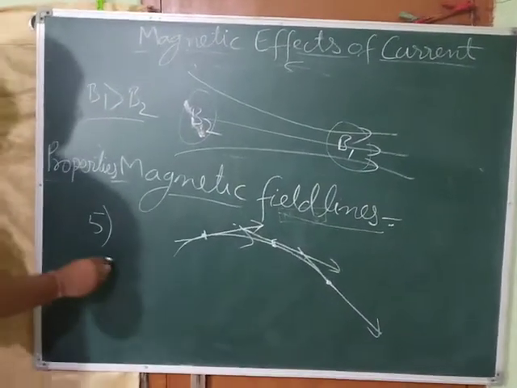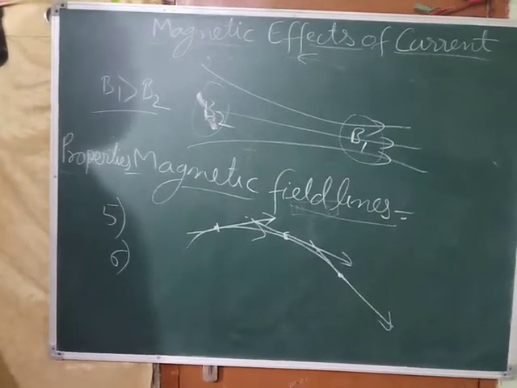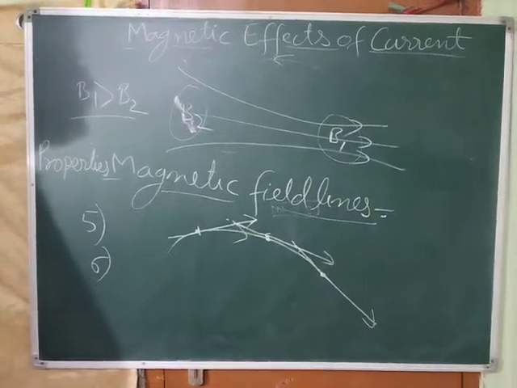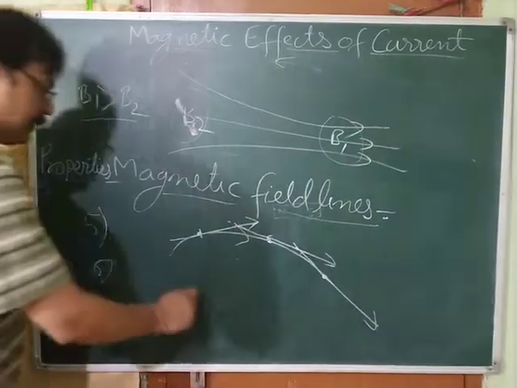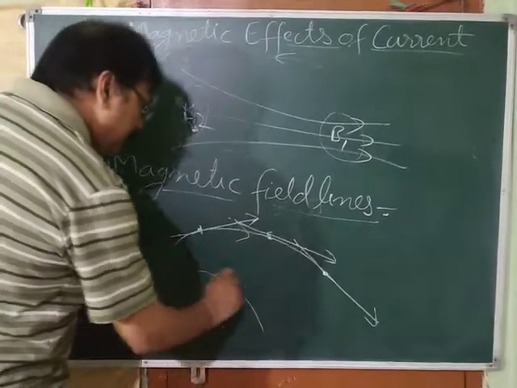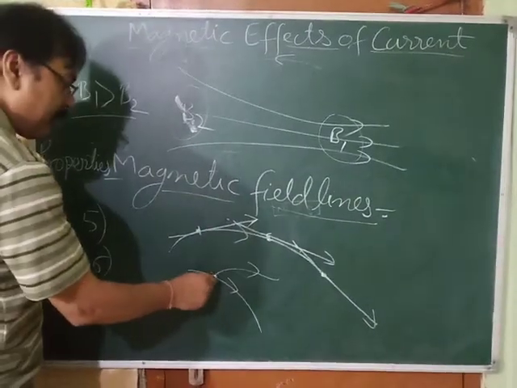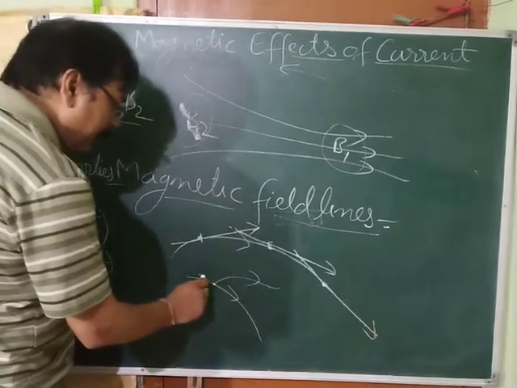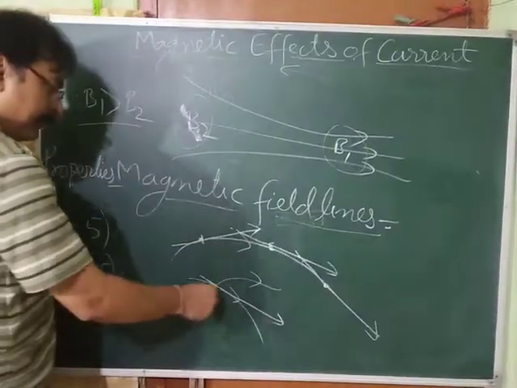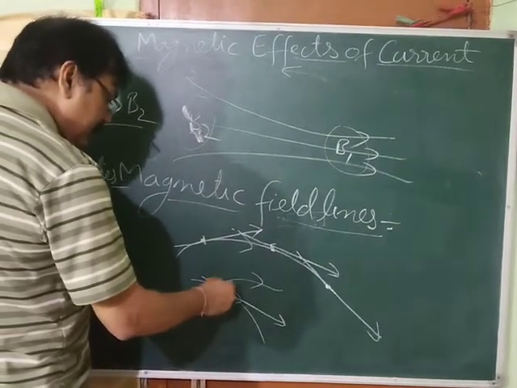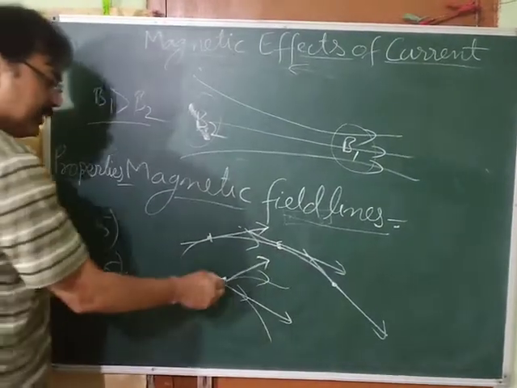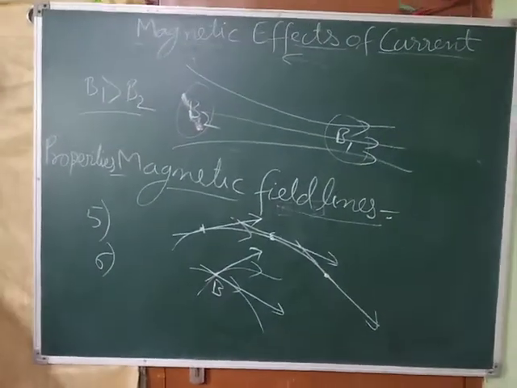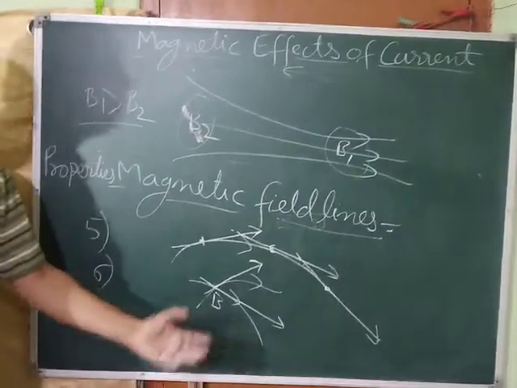Now sixth point. Any two magnetic field lines never intersect. Now why don't they intersect? Suppose they are intersecting. This is one line, this is another line. They are intersecting. Now at this point what will happen? If it is asked to find the direction of magnetic field, some people can draw a tangent to this one. Some people can draw a tangent to this curve like this at the same point. So at the same point, the same magnetic field will have two different directions, which is not possible. And that's why they never intersect.